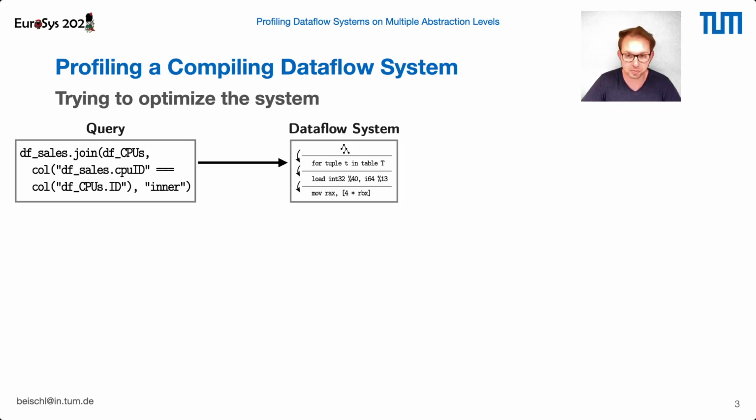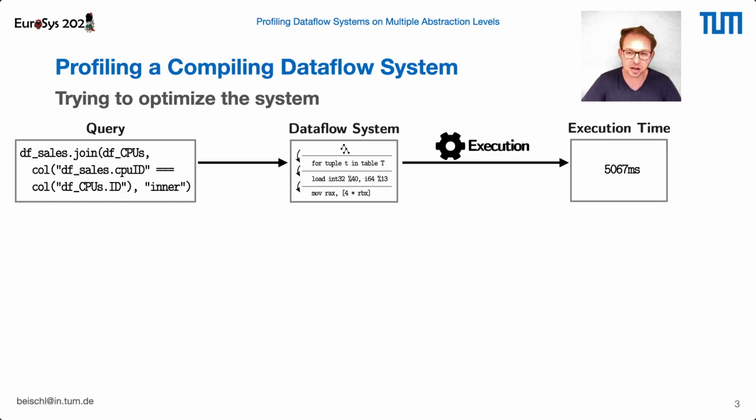Then I compile the generated code and execute it to actually process my query. However, for some unknown reason, my query execution time is slower than I had expected. As a good engineer, I now want to figure out why it took more time, so why we were slower. So I want to locate the bottleneck and then carefully tune it to make my query super fast again.